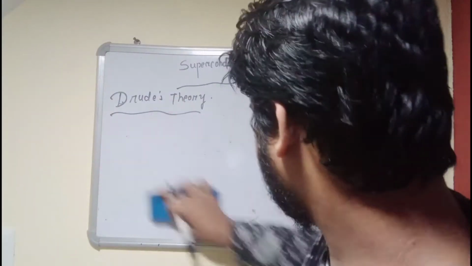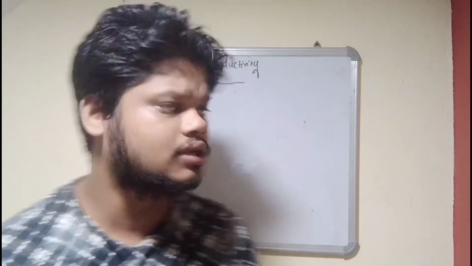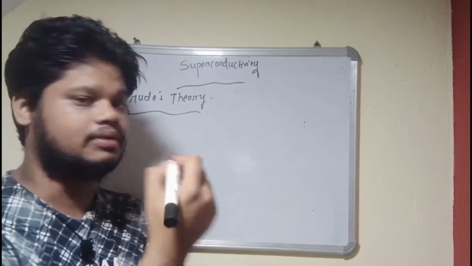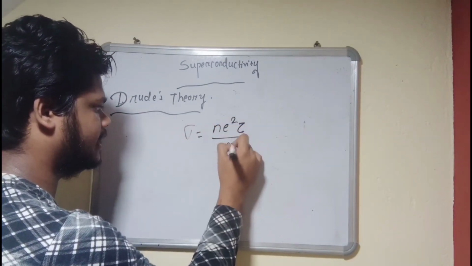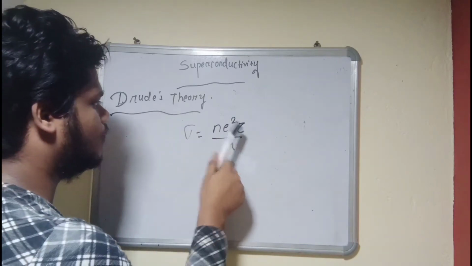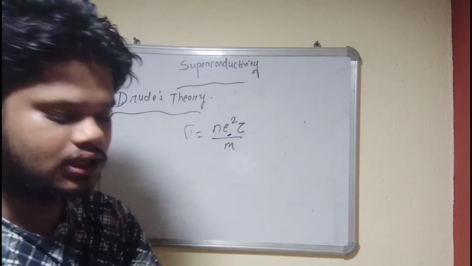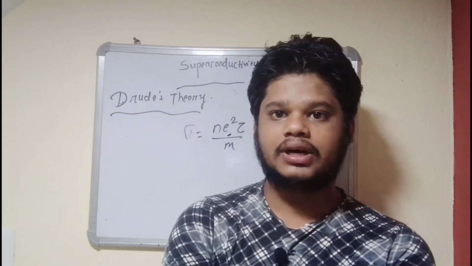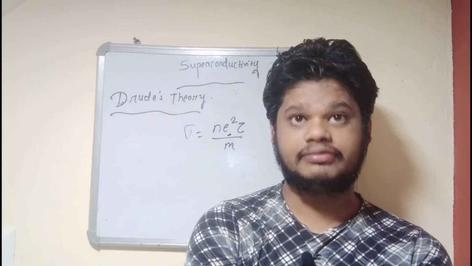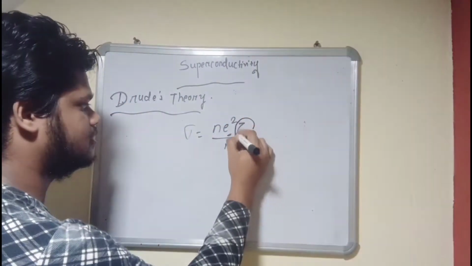Okay, so from Drude's calculations, sigma, which is known as the conductivity, is given by Ne square tau by m. What is that? Sigma is the conductivity, e is the charge of the electron, which is 1.6 into 10 to the power negative 19 coulomb. And what is m? m is the effective mass of the electrons, and tau is the collision time.